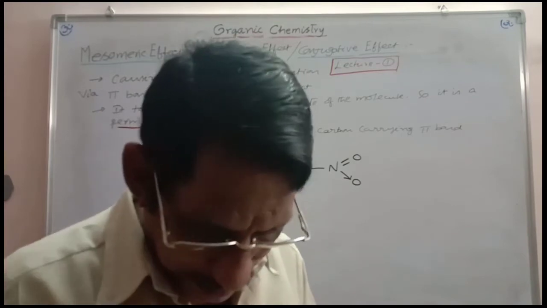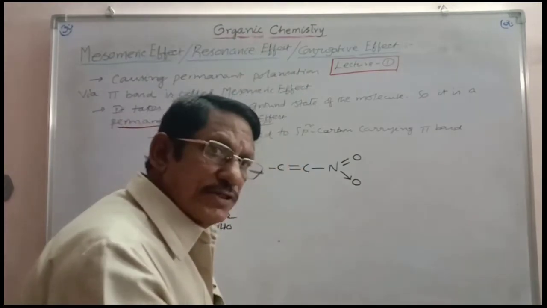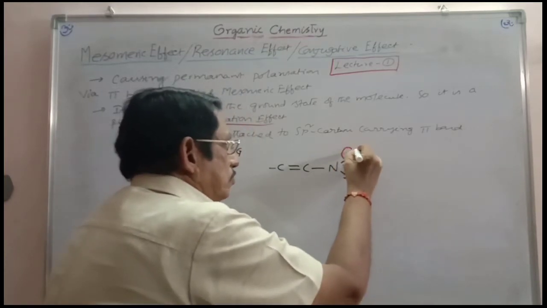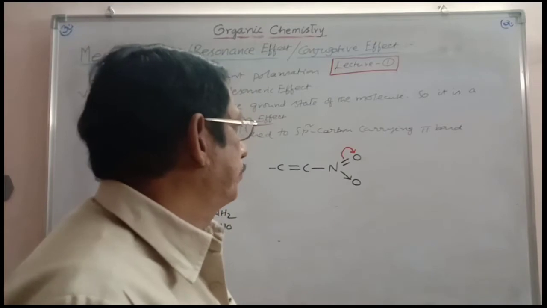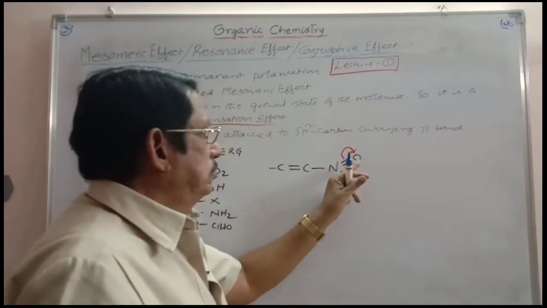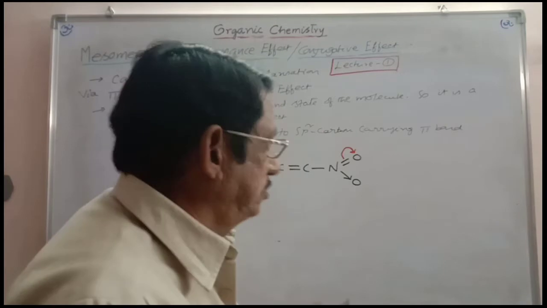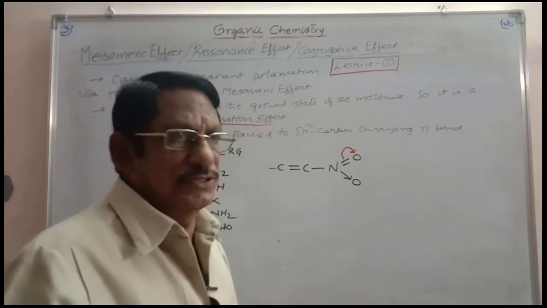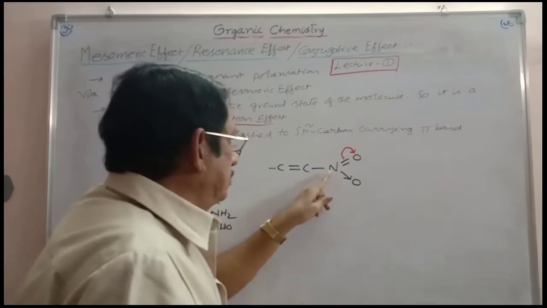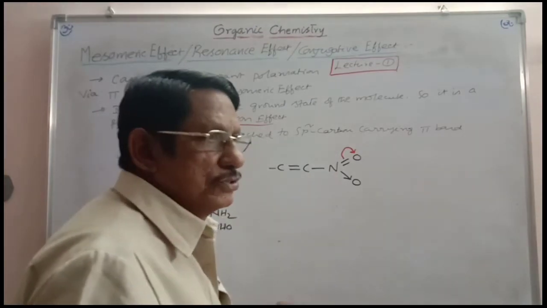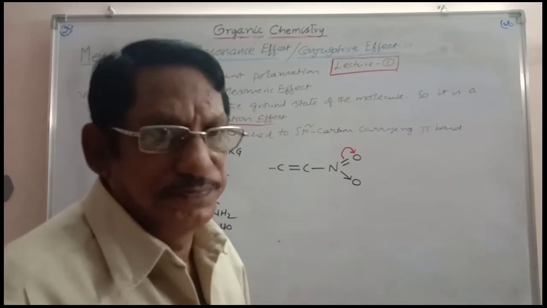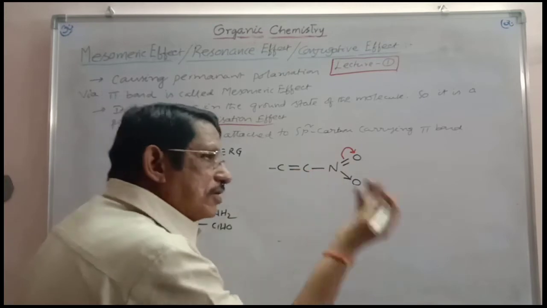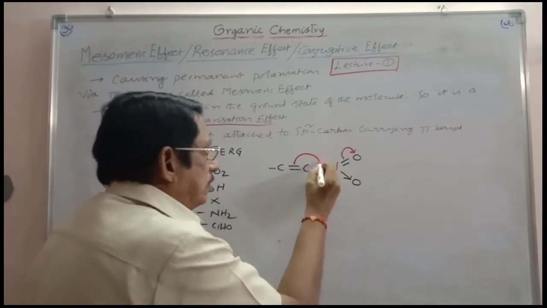Thereby, that gets polarization. It moves towards the more electronegative atom, namely oxygen here. This movement can be shown like this, with a bent arrow mark. When this pi bond moves towards O, O gets a negative charge, nitrogen gets a positive charge, and thereby nitrogen is made electron deficient. And to that nitrogen, the pi bond is in conjugation. So this nitrogen seeks the electron cloud from the conjugated pi bond. This is the conjugated pi bond, like this.